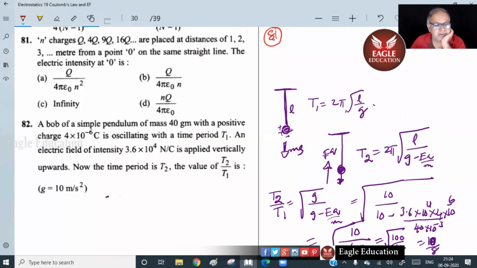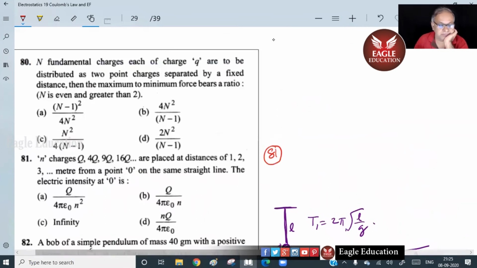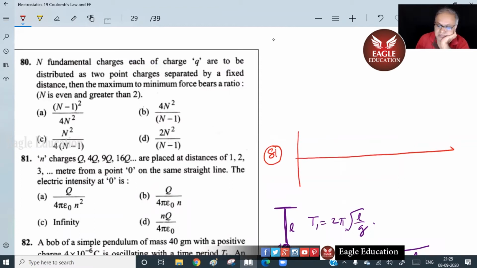So 81. N charges Q, 4Q, 9Q, 16Q are placed at distances 1, 2, 3. The electric intensity at O, that is X equals 0, is?